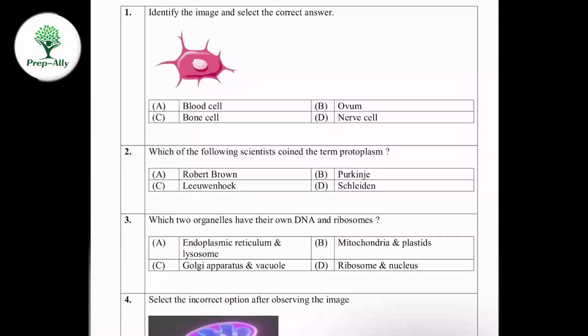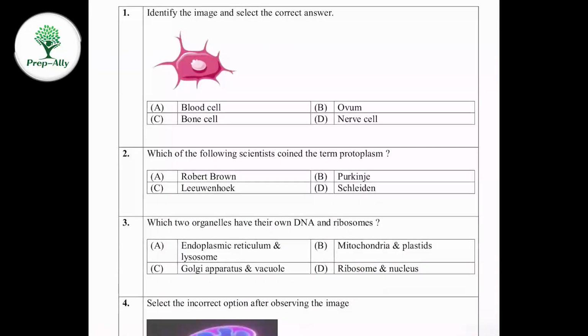So the first question is to identify the image and select the correct answer. In this image, what can you find? If you take blood cells, a blood cell will be a concave shape, right? They are spherical in shape, so obviously they are not blood cells.